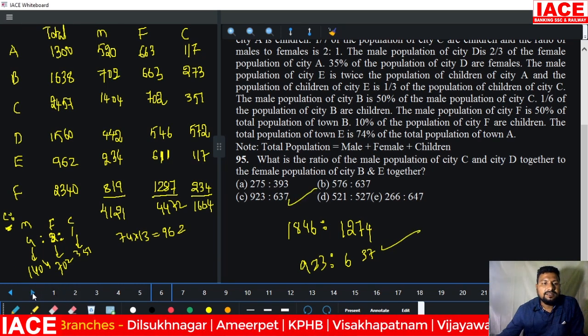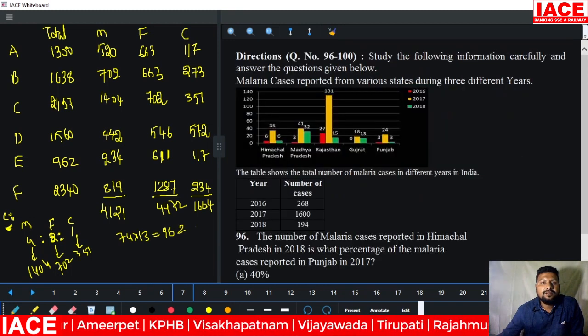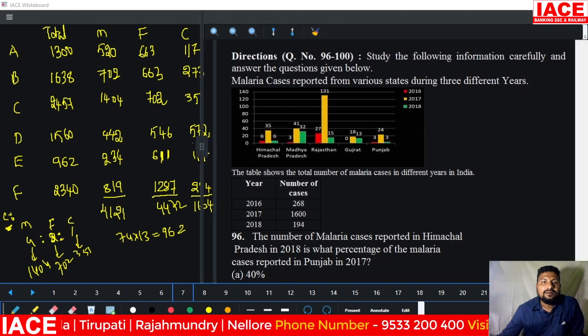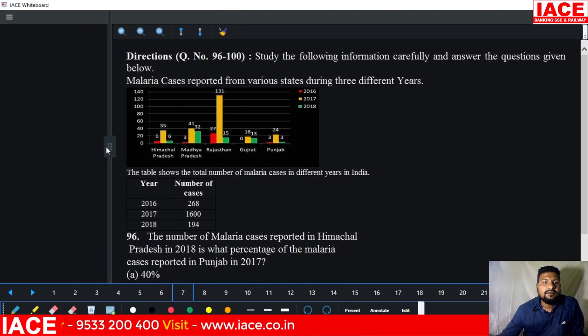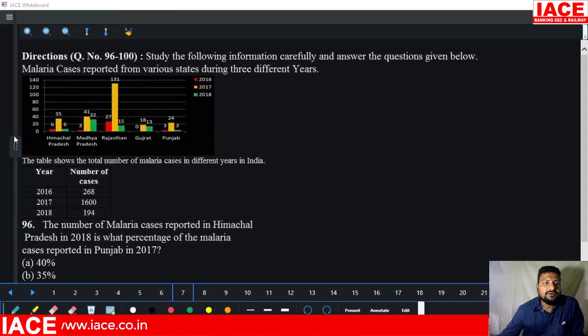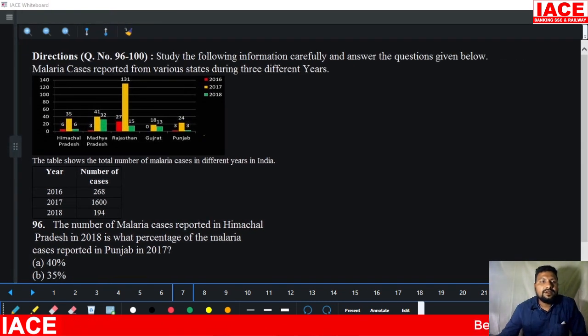That means option C is correct. Option C is correct. Okay, the data is enough up to question 95. Now we'll go for the next questions, 96 to 100. You can observe this. It is also very easy data.